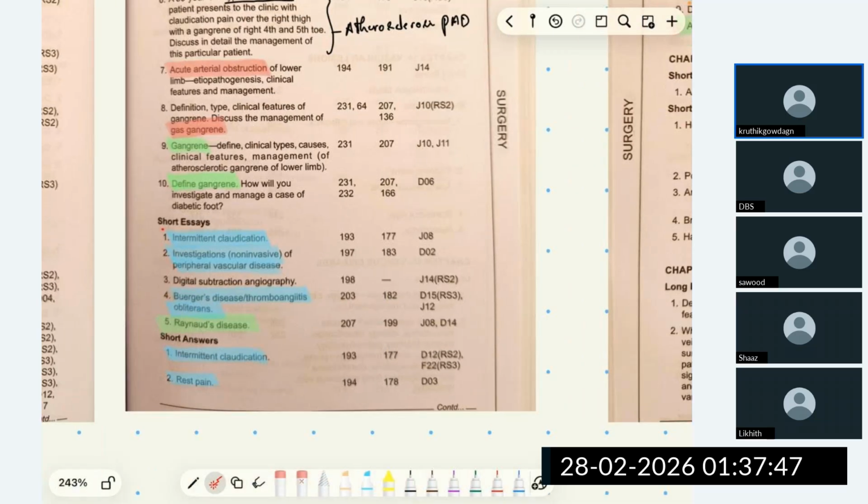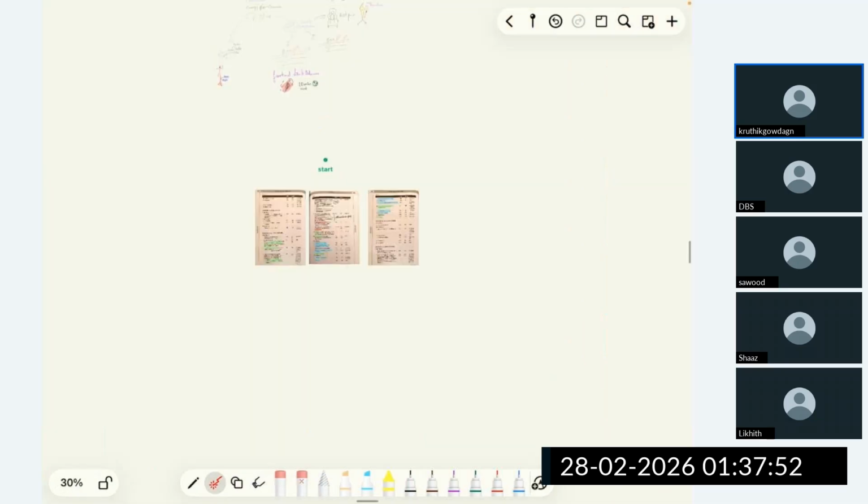Short essays. Okay, afterwards we'll see short essays. First, let me complete all the 10 marks questions.